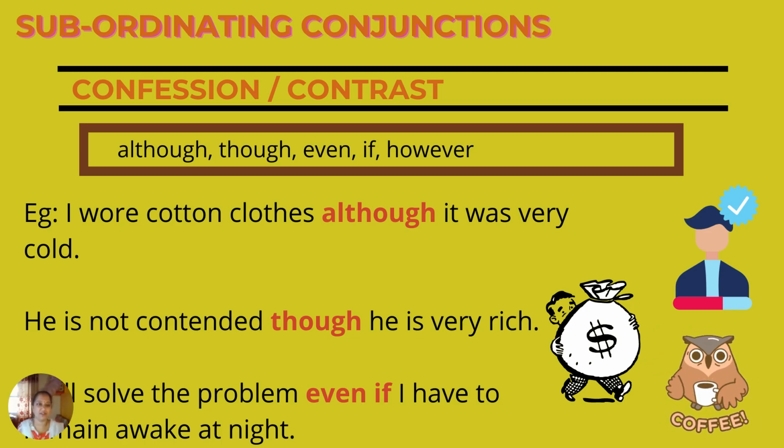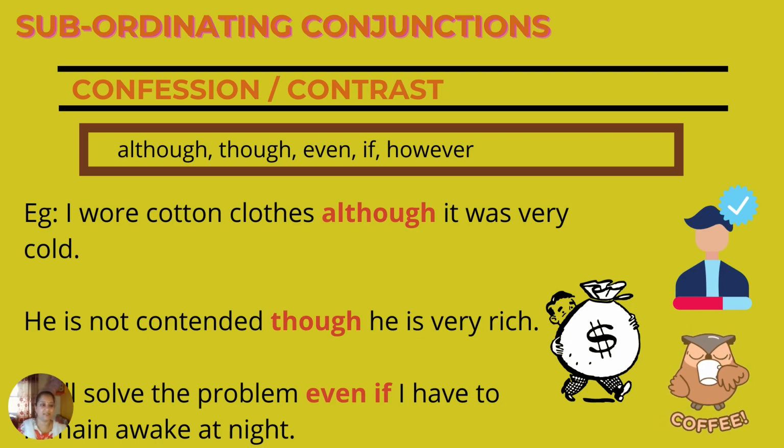Correct? So here we are talking about the contrast. He is very rich, but he is not very happy. I will solve the problem even if I have to remain awake at night. Yes, I will solve the problem. I'll be awake at night. That's fine. Even though I'm awake till late night, I will solve this problem.